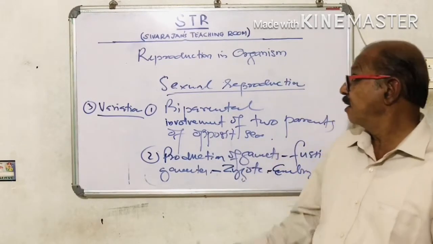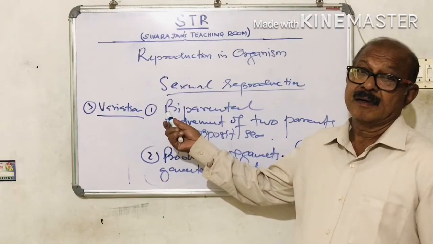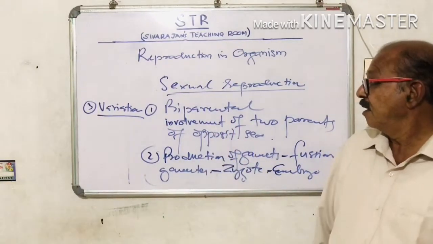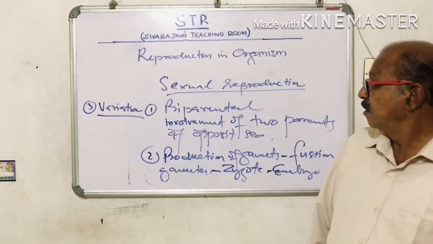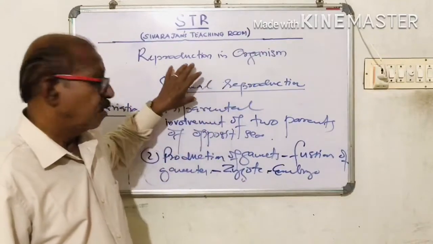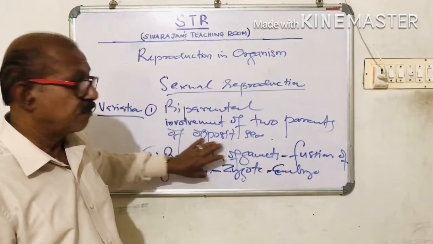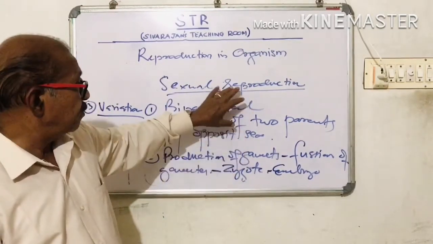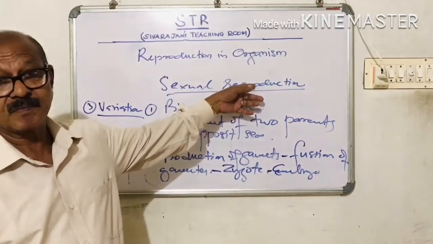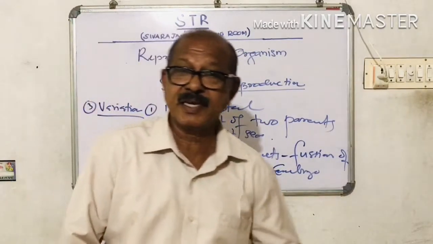Okay, my dear students, we have seen the details of asexual reproduction and sexual reproduction, and today we'll be stopping at this point of sexual reproduction and asexual reproduction, the differences. Okay, you may please make a note of all these points against each head. We will see in the next class.